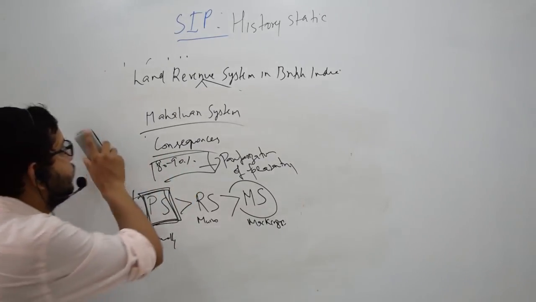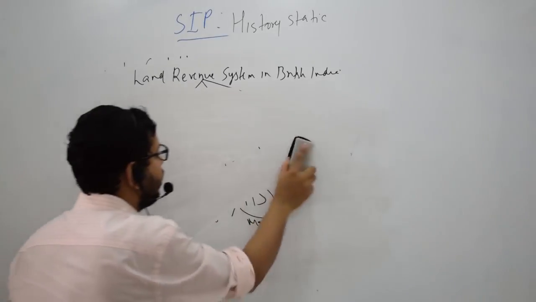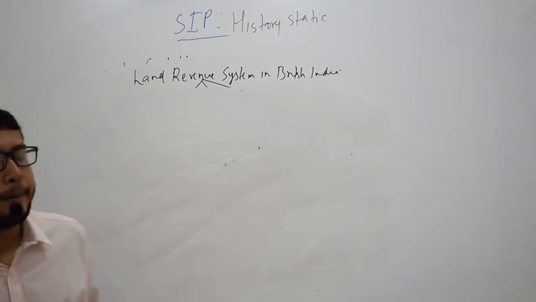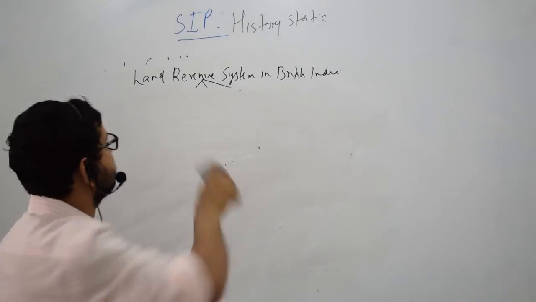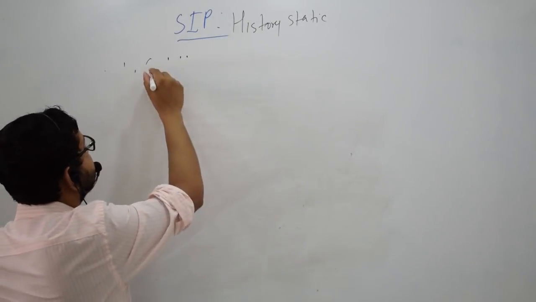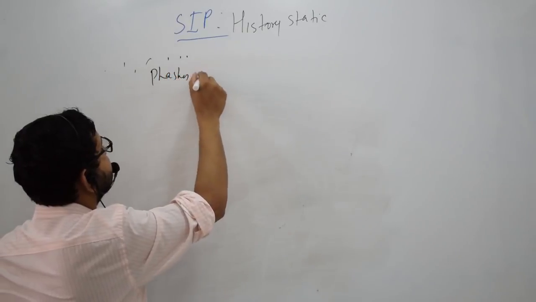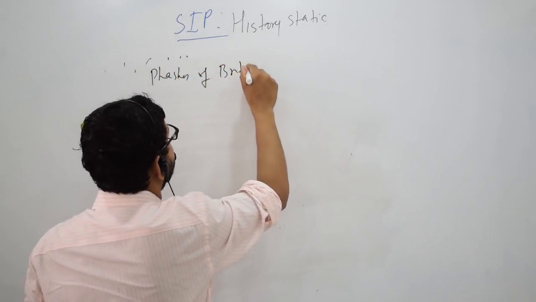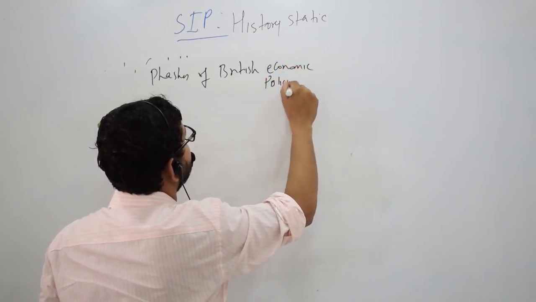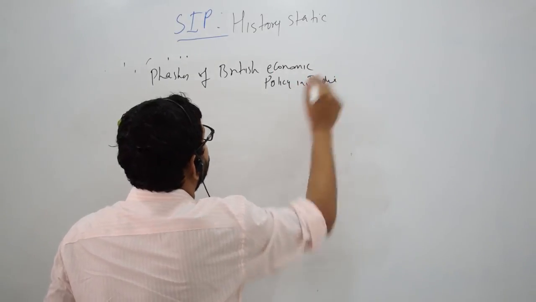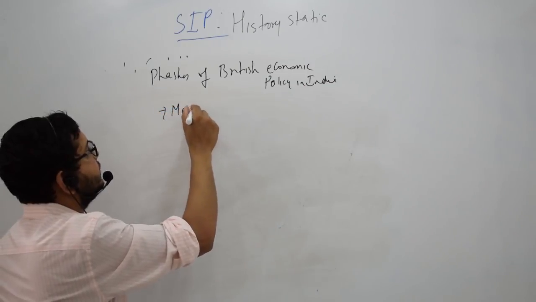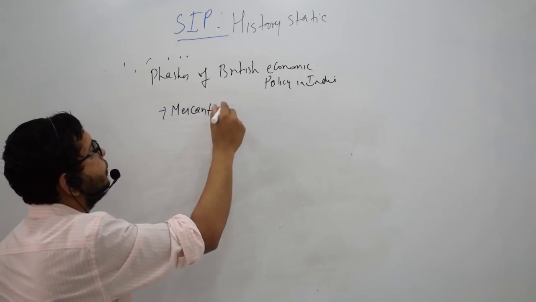So we have four stages of the economic policy of British India. The first stage was the stage of mercantilism or merchant capital.